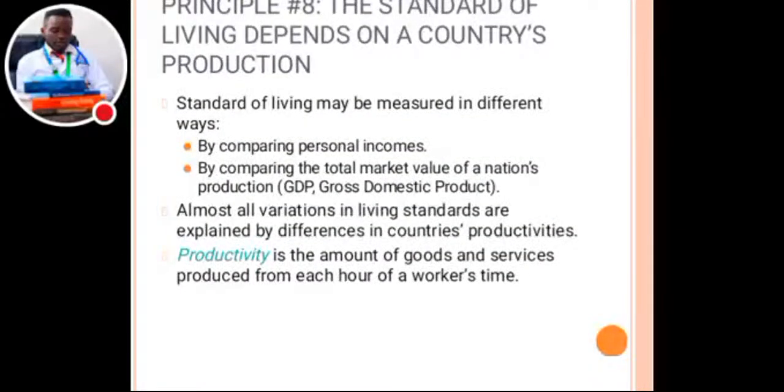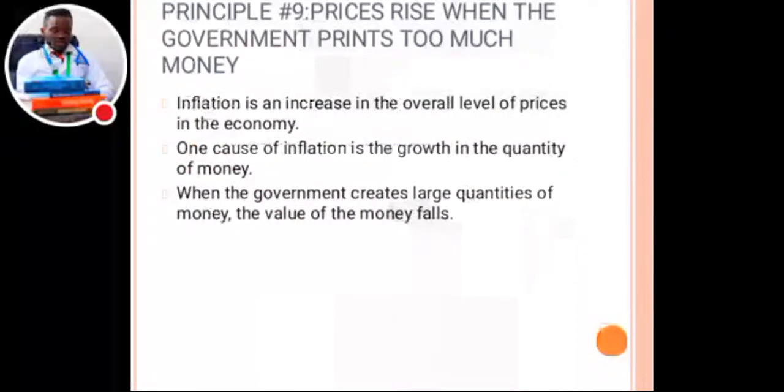Okay, now what is productivity? Productivity simply talks about the amount of goods and services produced from each hour of a worker's time. Productivity is the amount of goods and services that is produced from each hour of a worker's time. That is productivity. Okay, principle number 9, where we talk about the price rise when the government prints too much money. The price usually rises when the government prints too much money.